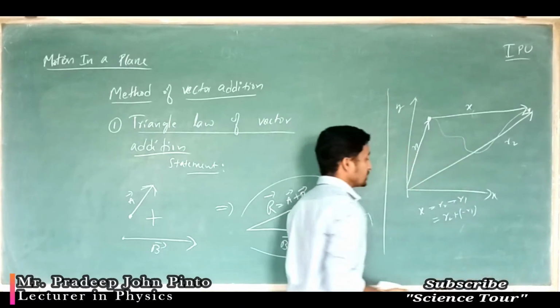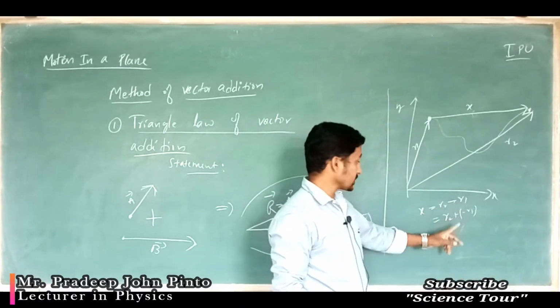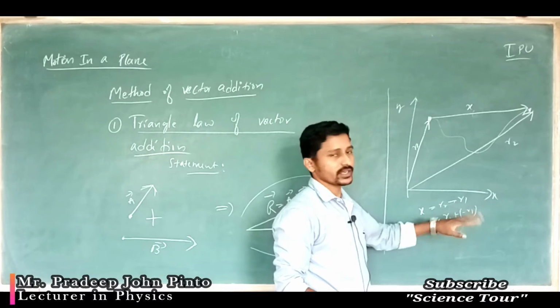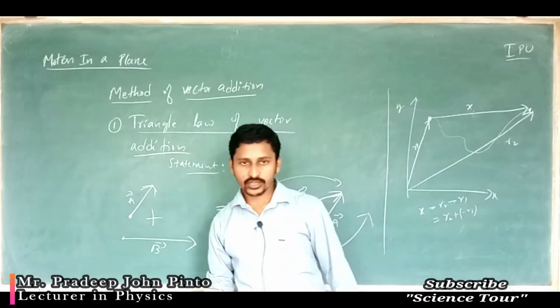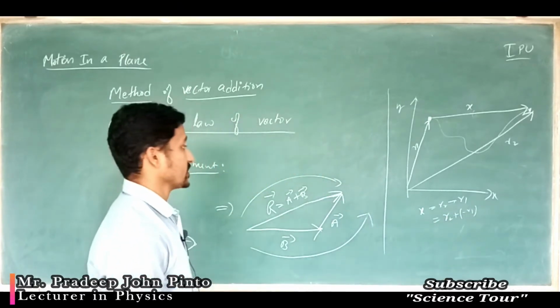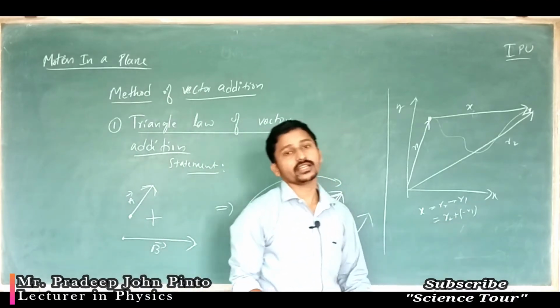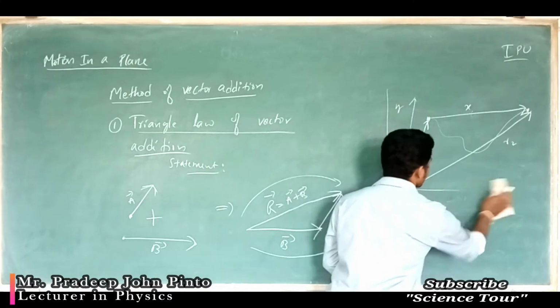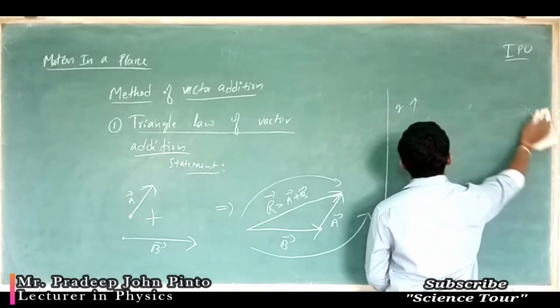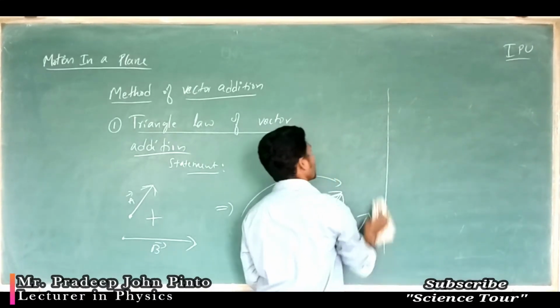But this is not actually subtraction. One negative vector and a positive vector are added, like that. Subtraction is not actually subtraction. Subtraction is nothing but addition of the negative vector, simple. So in this way we are going to use the triangle of vector addition.